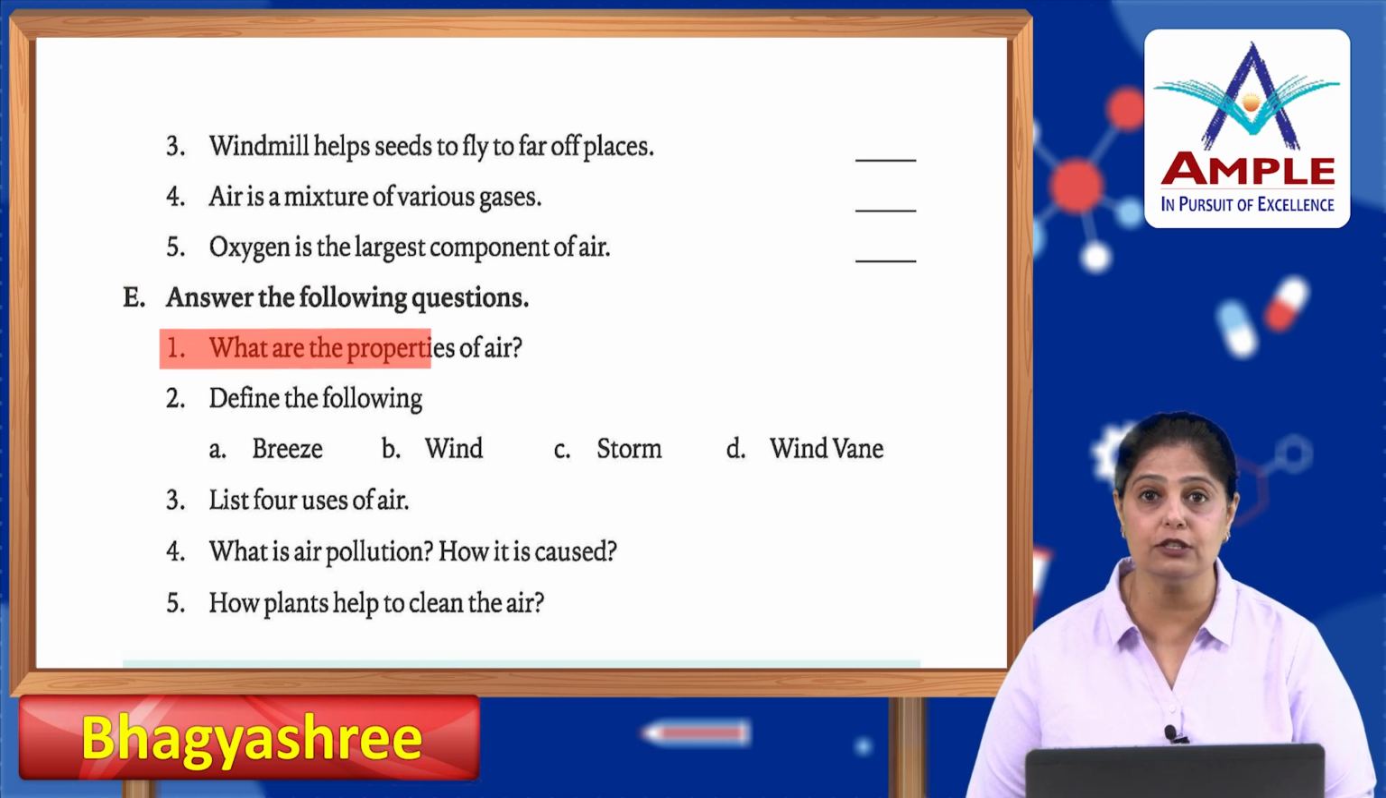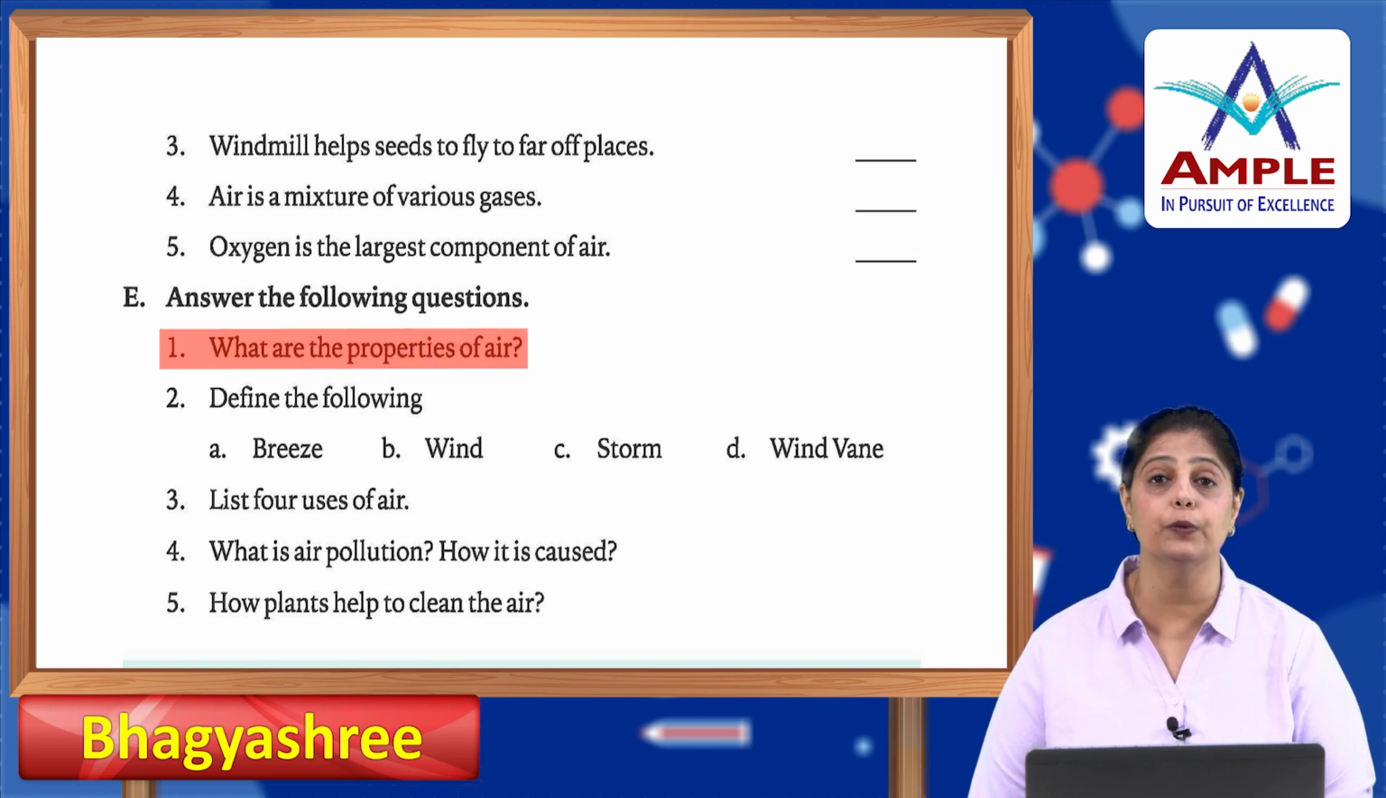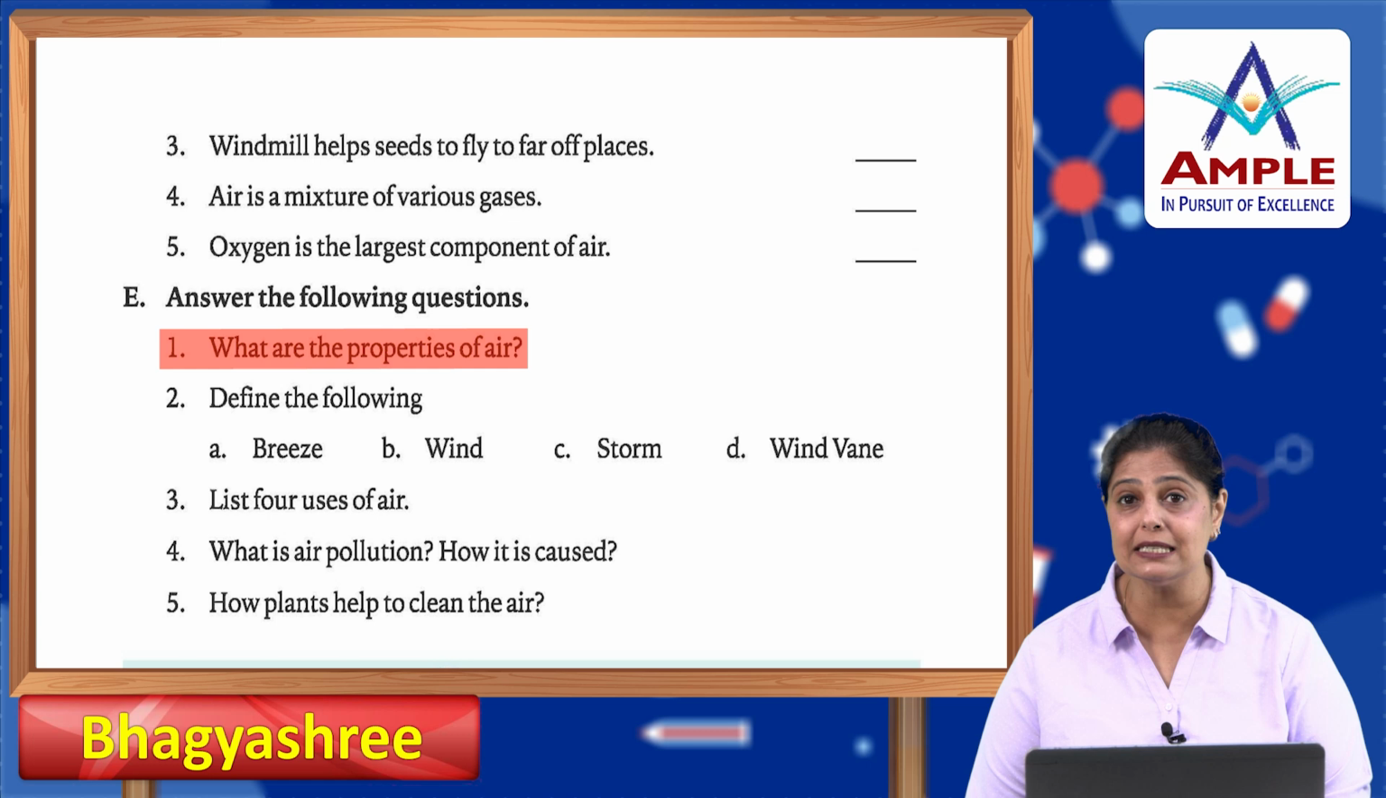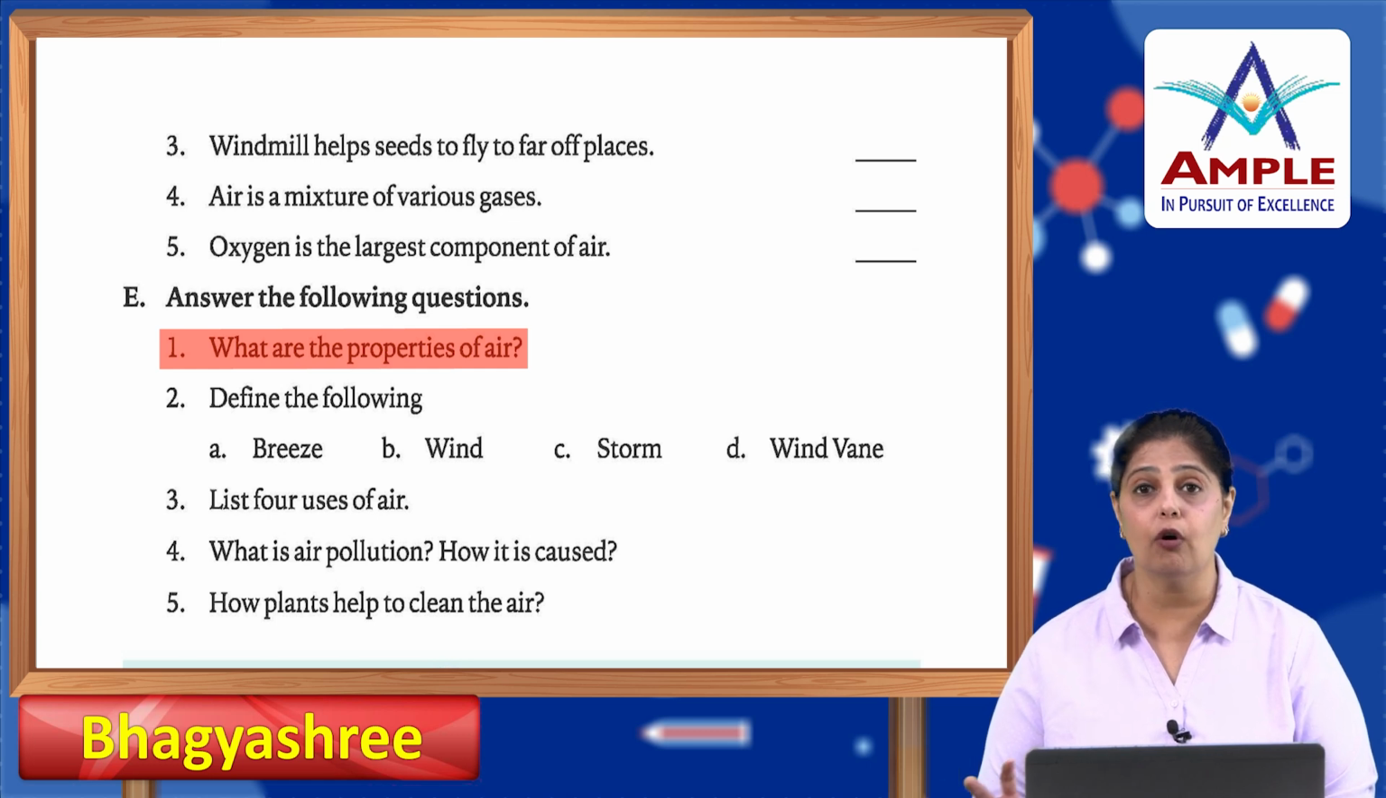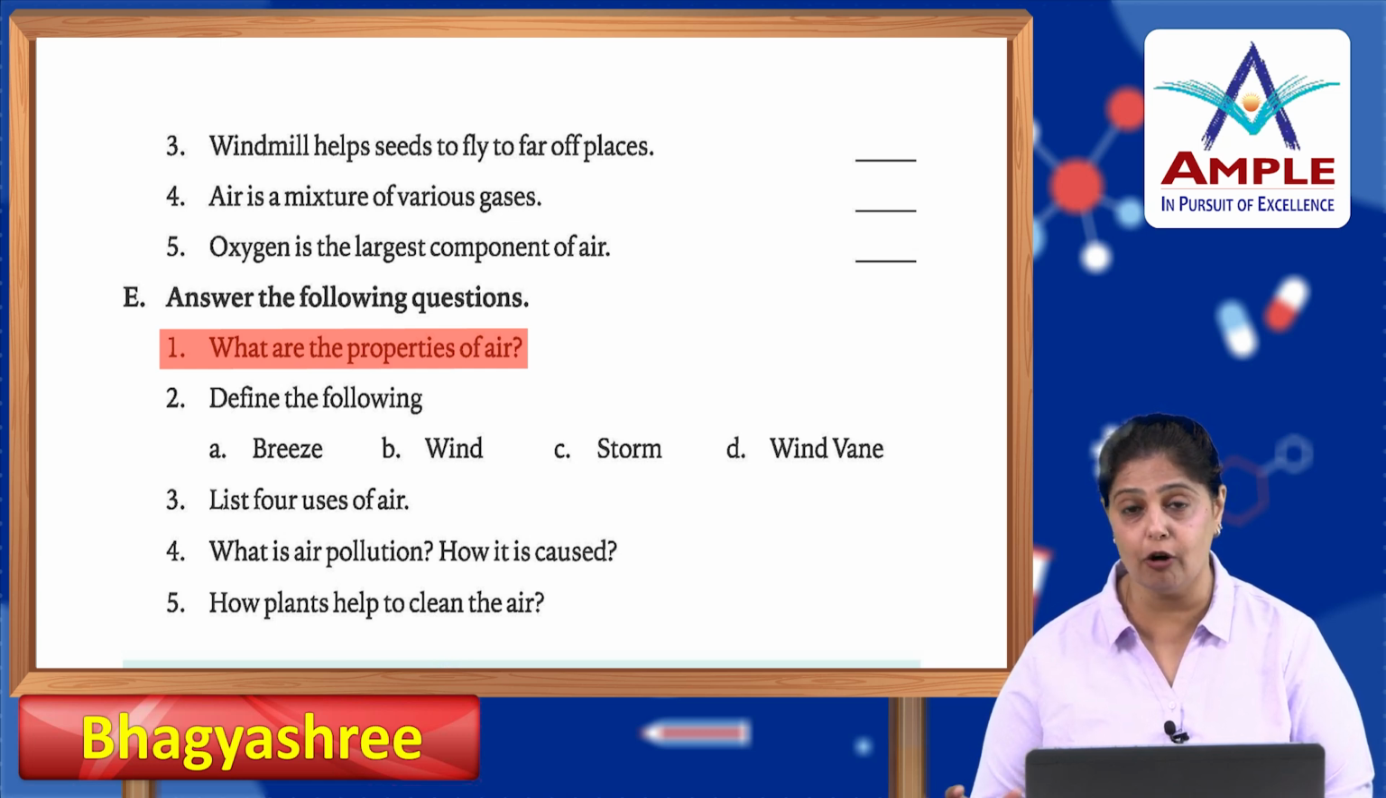Answer the following questions. What are the properties of air? Okay, air has weight, air can occupy space. Okay, air is all around us. It helps to dry the clothes. Okay, it is a mixture of gases, out of which nitrogen is the largest component.